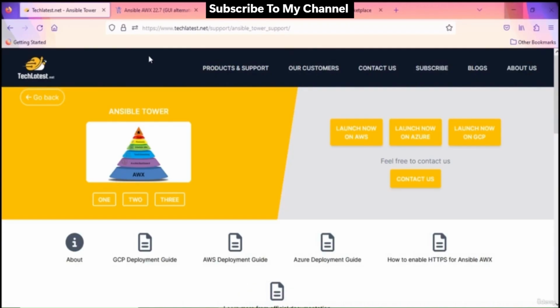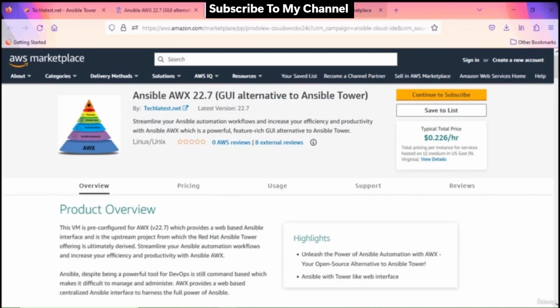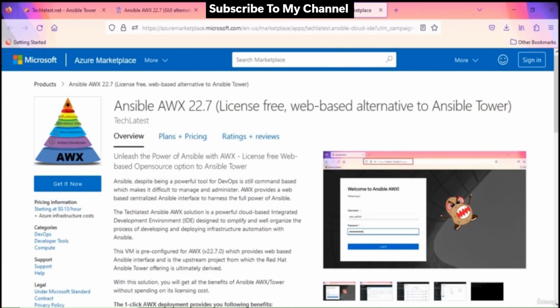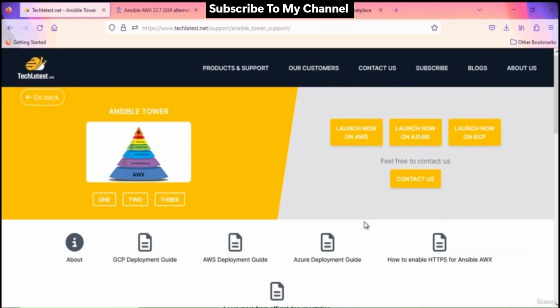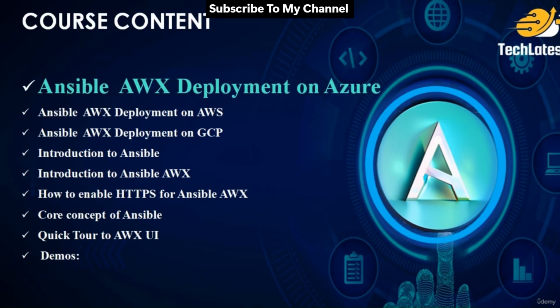TechLetterz.net offers a pre-configured virtual machine solution for Ansible with AWX readily available on top cloud platforms, including Google Cloud, Amazon Web Services, AWS, and Microsoft Azure. Additionally, this solution receives regular updates and patches, ensuring that you have easy access to the latest version whenever you deploy it. In today's video, we are going to guide you through the process of provisioning and establishing a connection with the Ansible AWX virtual machine solution provided by TechLetterz.net on Microsoft Azure.